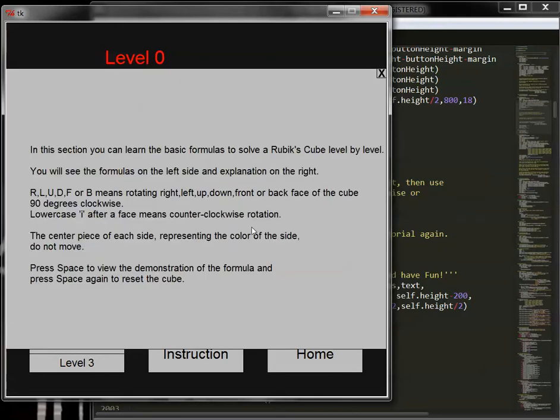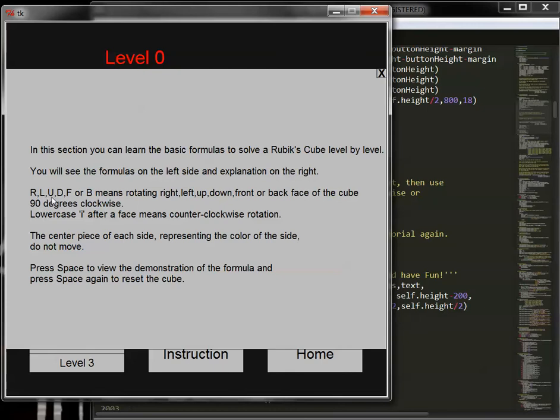In this section, you can learn the basic formulas to solve a Rubik's Cube level by level. There's other advanced formulas, but in my program I will just introduce the basic and easiest formulas. You will see the formulas on the left side and explanation on the right by clicking the explanation button.